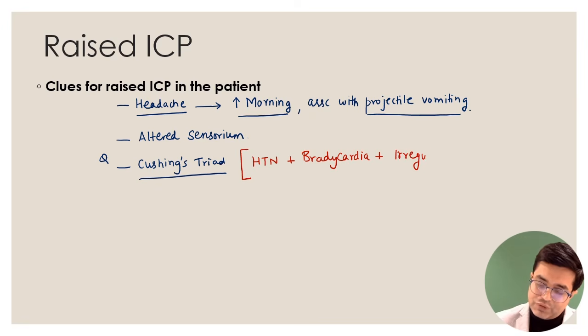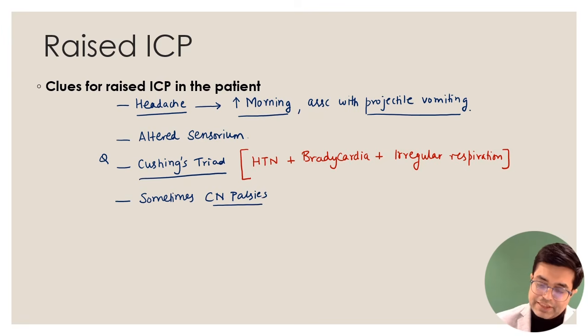So respiratory abnormalities will be there. This is the so-called Cushing's triad of raised intracranial pressure. Sometimes some patients, not all, may present with cranial nerve palsies.